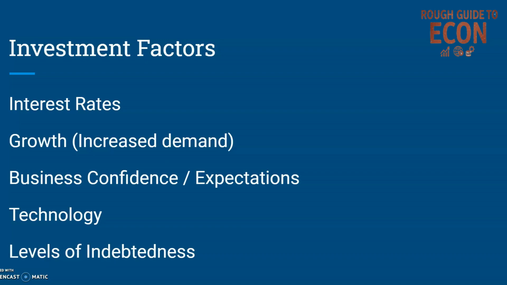Technology is also one here. If new technology comes out, businesses may feel that they need to invest in that technology to keep up with competition. So the rate at which technology becomes available might affect the rate at which investment occurs. But again here, the level of indebtedness of the firm may prevent investment from occurring because they have high existing levels of debt, and so there may not be any price at which they're willing to borrow more money because they're struggling to make repayments, and they may be more concerned with paying off existing debt even when there is increased revenue streams.